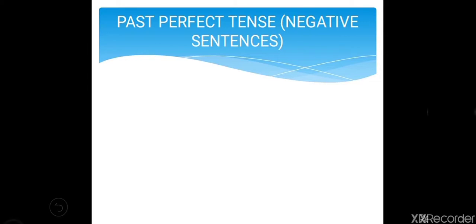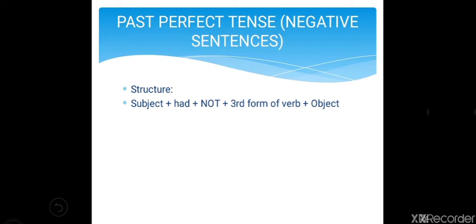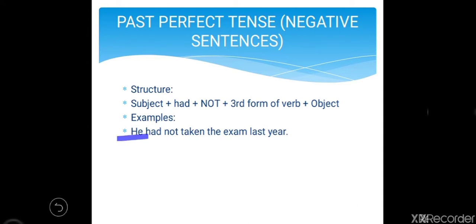Next is past perfect tense in negative form. So the structure will be subject plus had plus not plus V3, okay, plus object. Let us take an example. He had not taken the exam last year. So he, subject, had, then not, then taken V3 and then object. So subject plus had plus not plus V3 plus object will be the structure in a negative sentence.